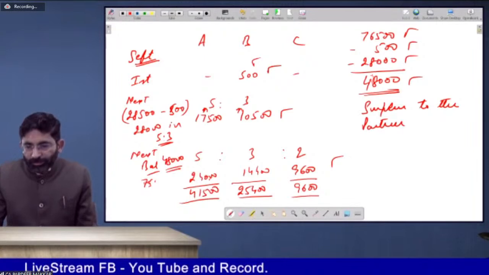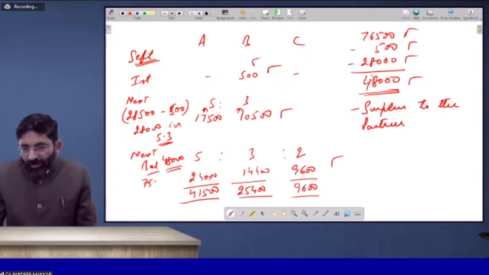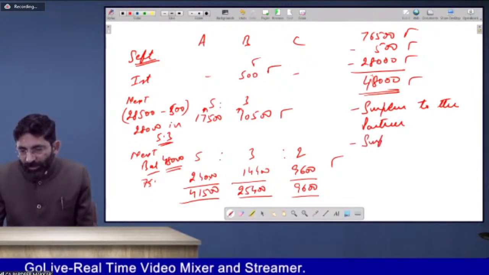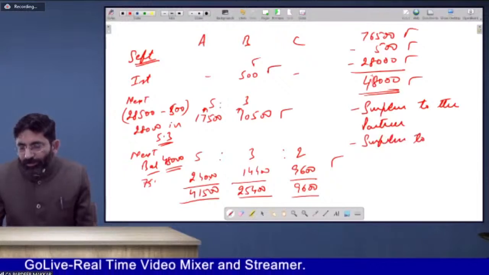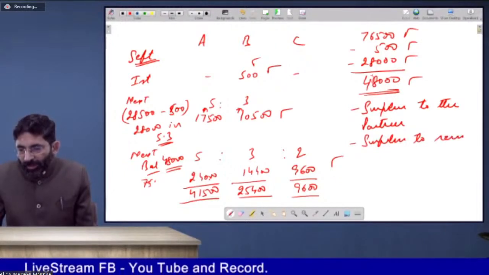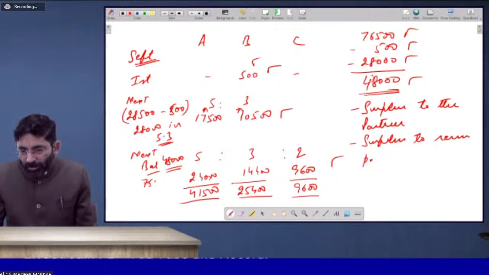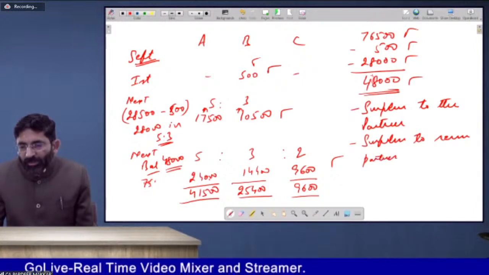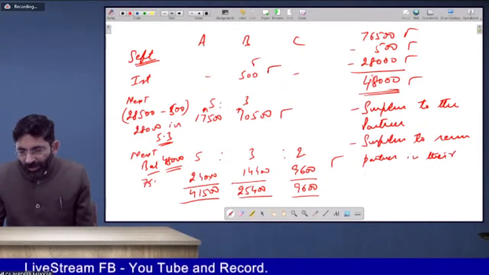Then you have to make payment of surplus to the remaining partners in their profit sharing ratio.